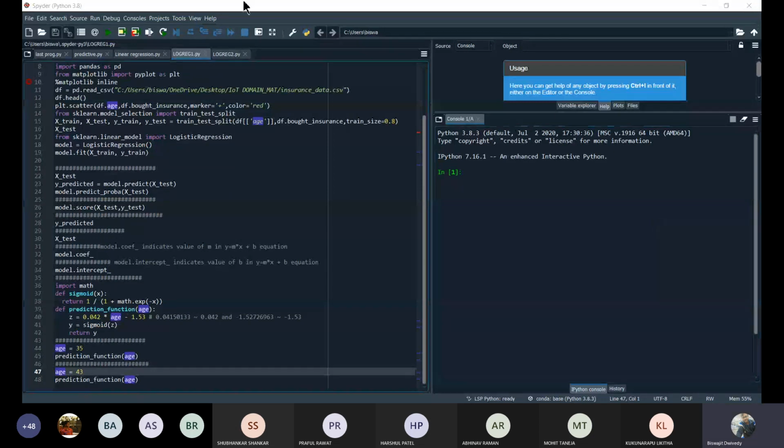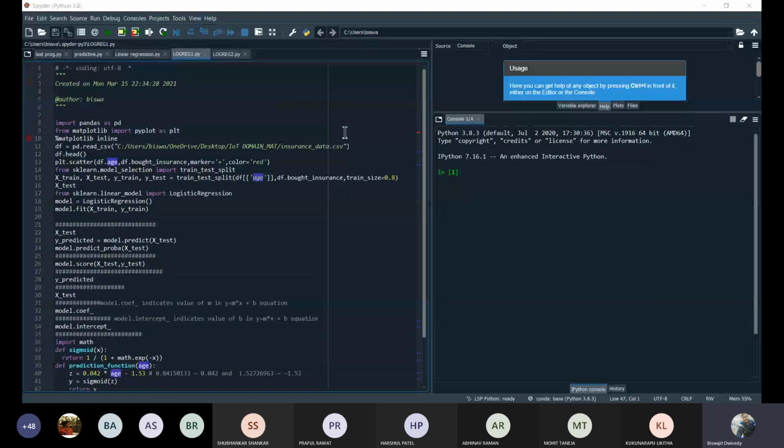Yeah. So now, first, as usual, we'll be importing some libraries like pandas and matplotlib. I'm not going to discuss these things once again because I have already told you that pandas is imported first, and matplotlib is imported for plotting purposes.